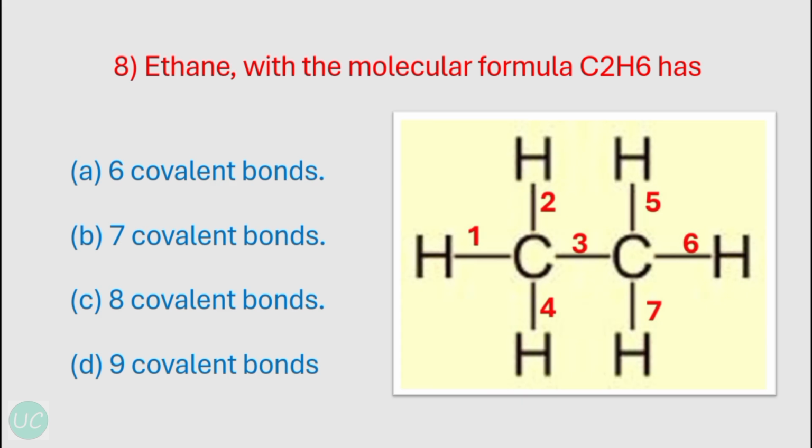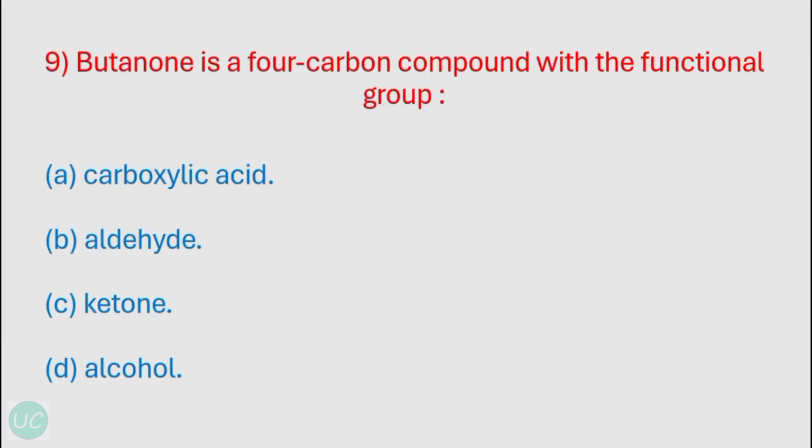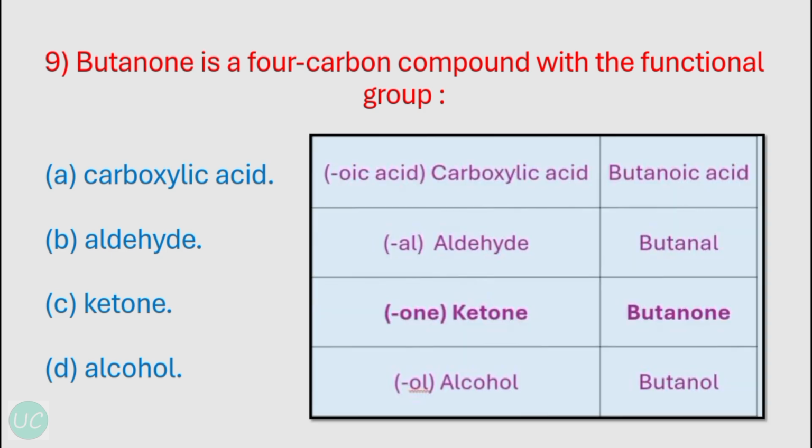So the correct option over here is option number B, 7 covalent bonds. Okay, our next question is butanol is a 4 carbon compound with the functional group. So butanol, as the question says, has 4 carbon and the suffix over here is -one, so it belongs to the ketone group. And if it had the suffix oic acid, it would have belonged to carboxylic acid, then its name would have been butanoic acid.